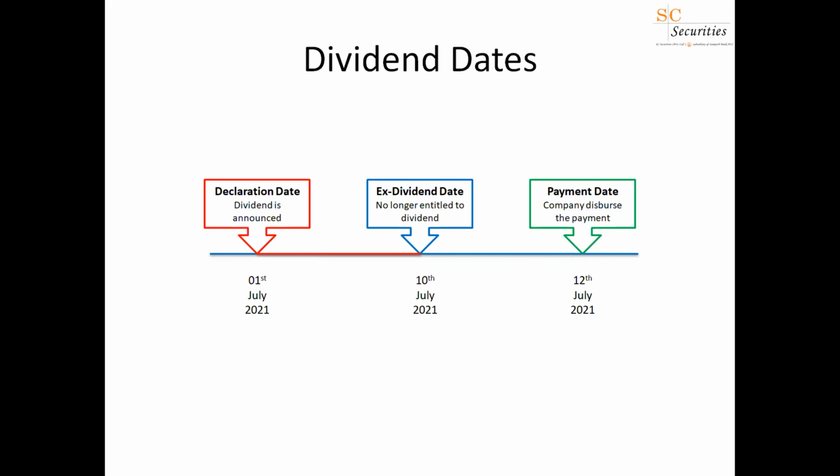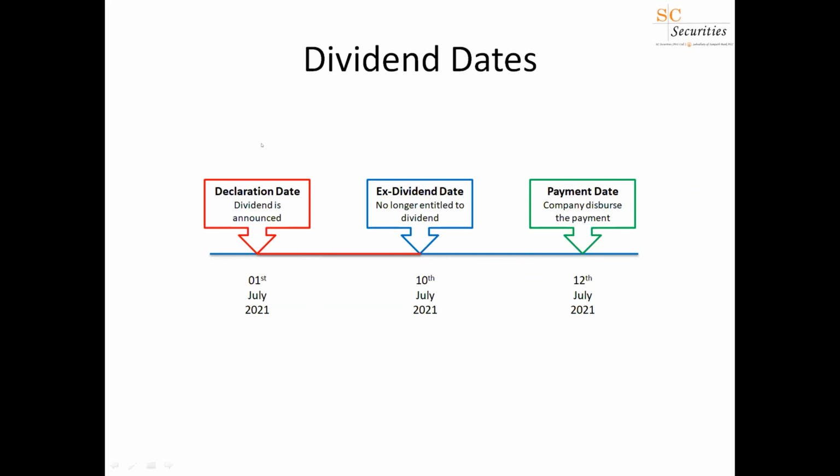Now, after the ex-dividend date comes the payment date. The payment date is the date on which the company pays out the dividend. So if you have given instructions to CSE or to your broker to directly deposit your dividend to your account, that will come into your account. If not, the company will post you a check to the value of the dividend.